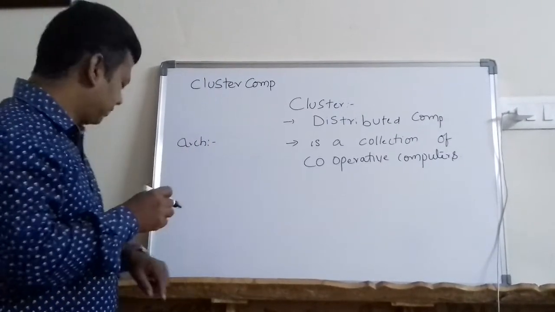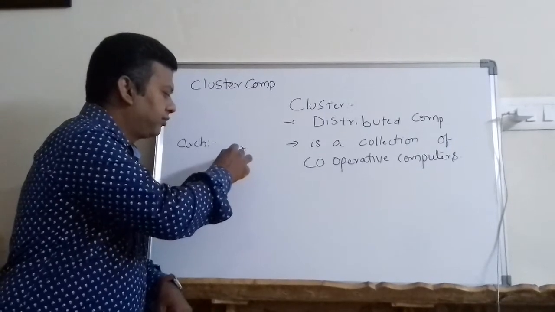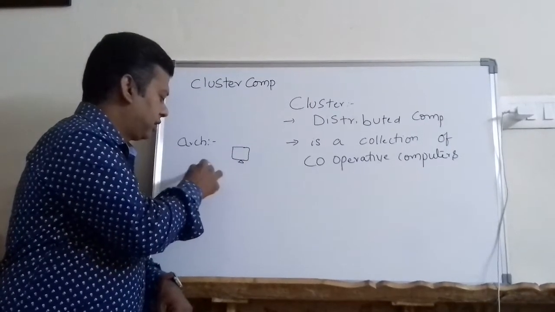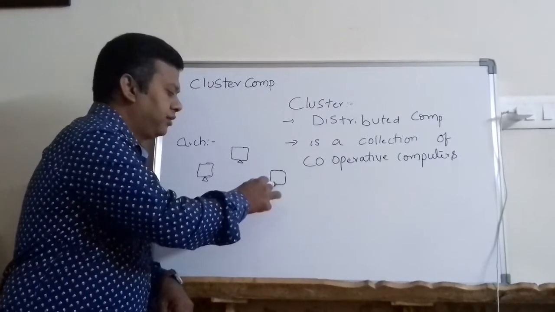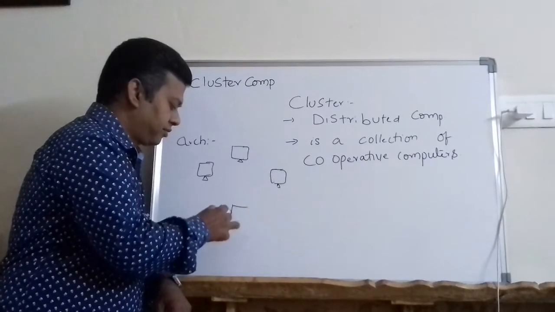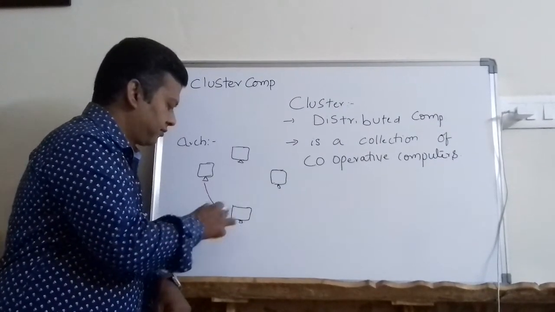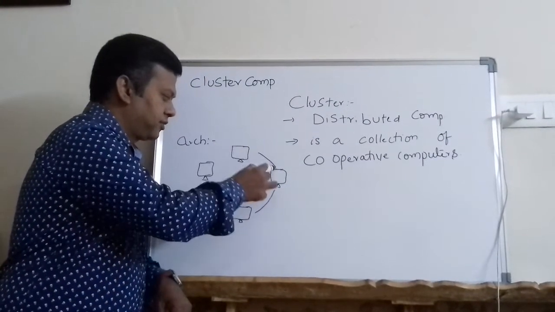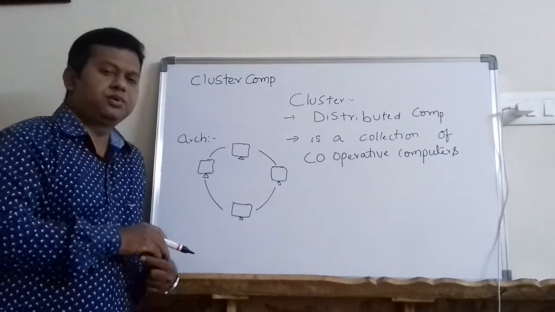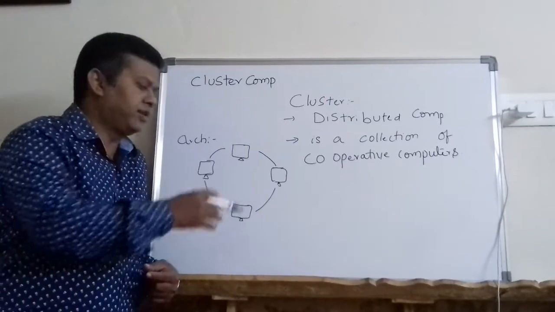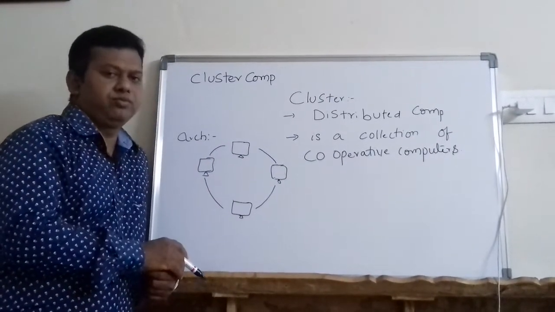Typical architecture of a distributed computing environment: you have many computers which are connected. So same as in distributed computing where we have a network of machines, even in cluster computing we have a network of machines.